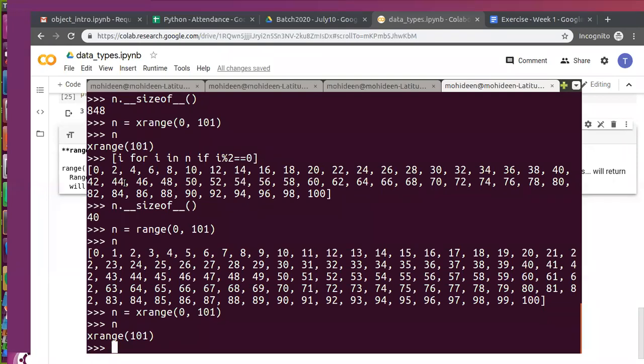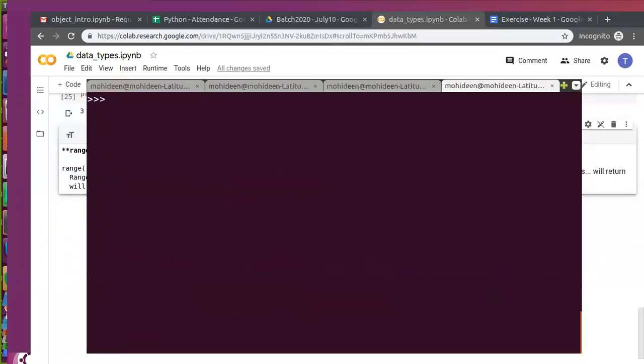Yeah, Mohiddin, how exactly does it know what logic you are going to do so that it will allocate? Here, you have given an xrange, then after that you are doing some logic on that, right? So how exactly does it know what logic you are going to use? This is not up to the logic. It takes a size.